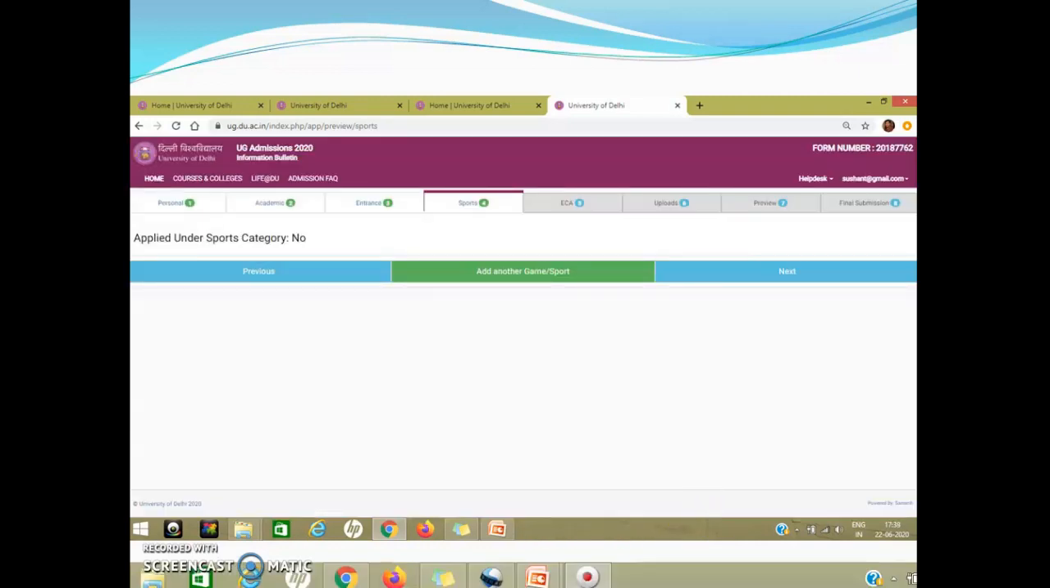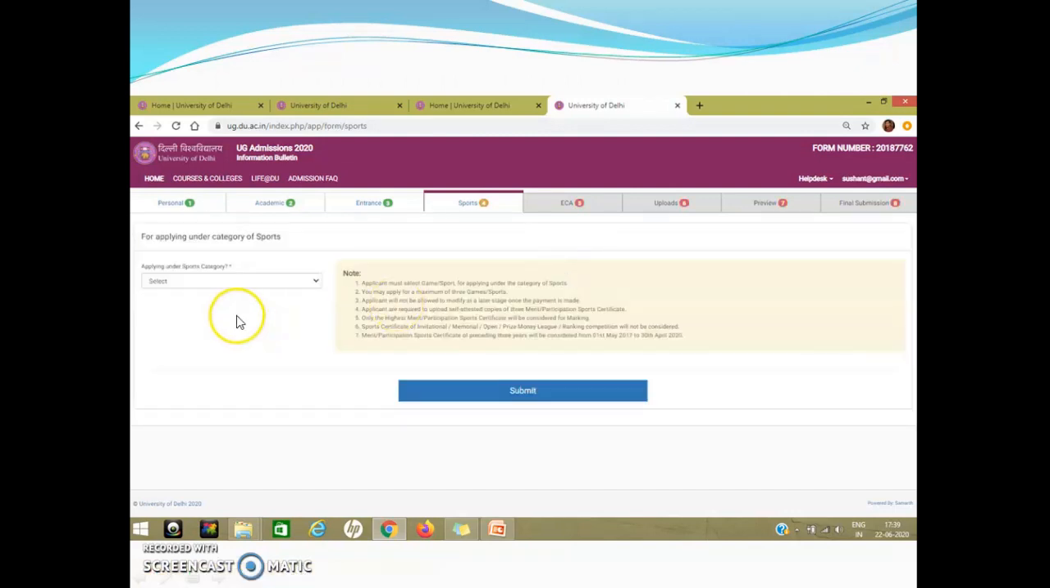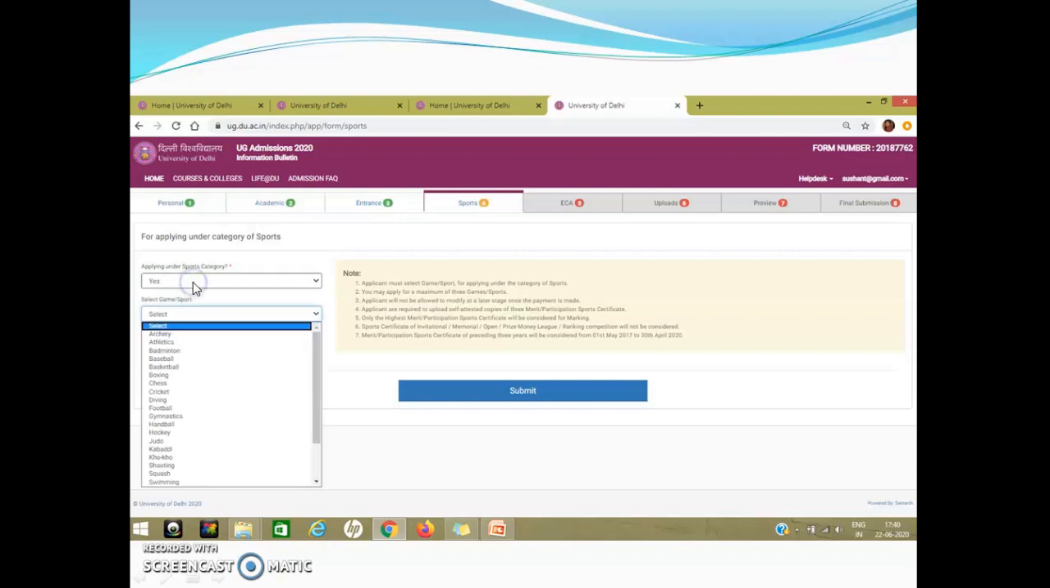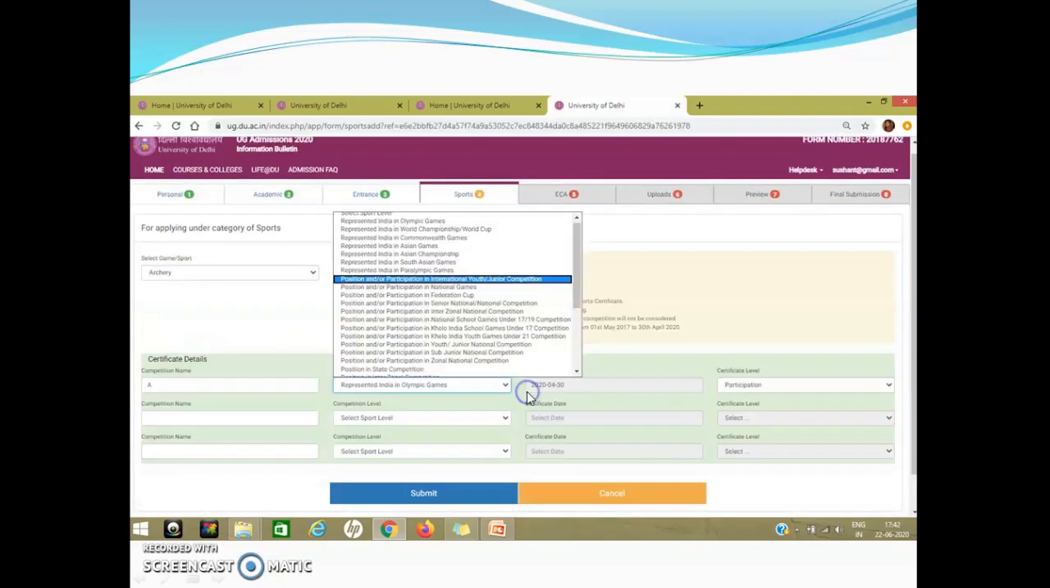Just click on next and you will reach to the page where you can see whether you wish to apply under sports category or not. So if you wish to apply under sports category, just click on this green belt, add another game or sport, and you will be given an option to select the sport. So you will be able to see this line apply under sports category and select. Just click on this. It's a drop down menu. You will be able to see all those sports which University of Delhi is offering admission under this particular year. So just select the game you wish to apply for and submit.